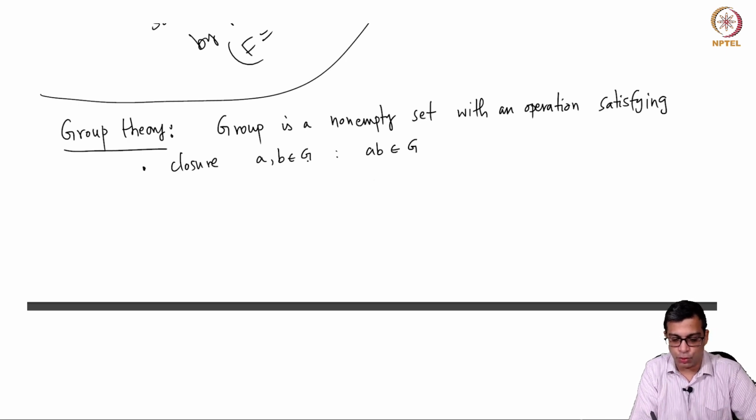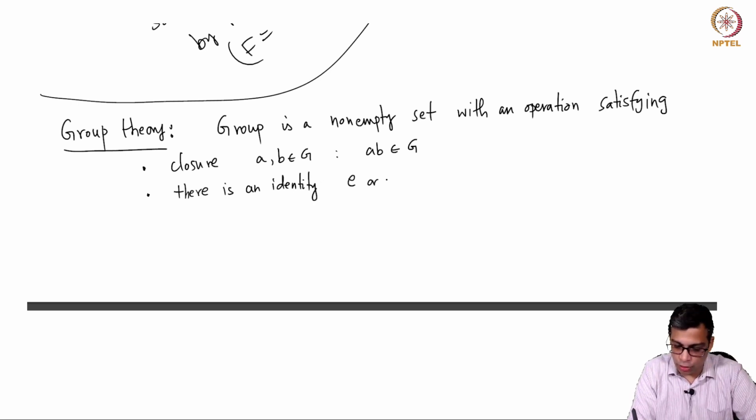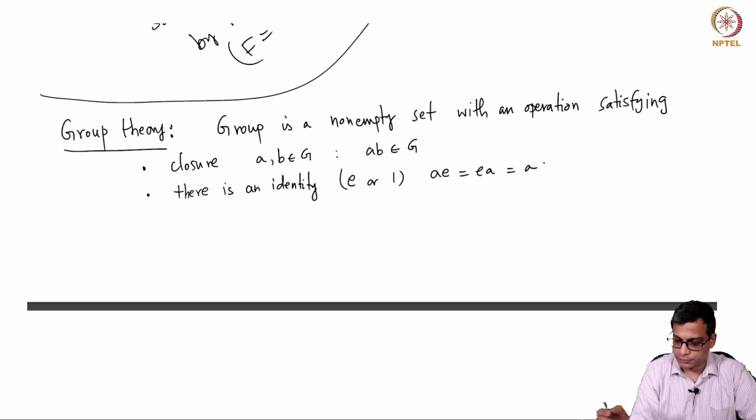So, for two elements of the group, their product is in the group. There is an identity, which is denoted by e or 1 depending on the context, but it simply means that a·e = a for all a in G.